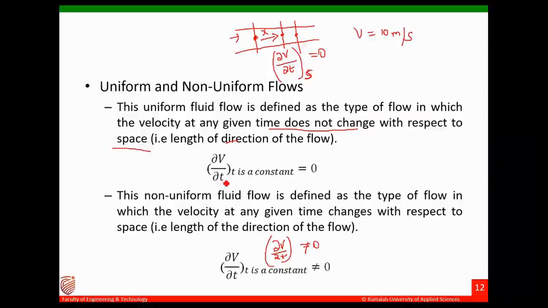It is dou v by dou s, at a given t. It is dou v by dou s, that is with respect to the given space. You see there is a typo here, it should be with respect to space, so dou v by dou s. Sorry for the typo. Here the given t is constant.